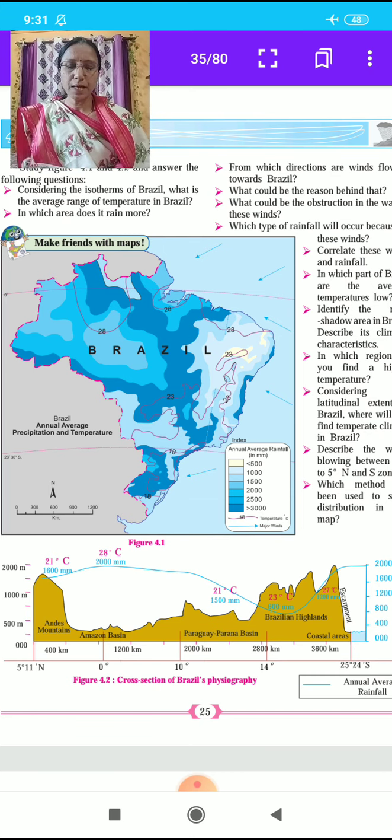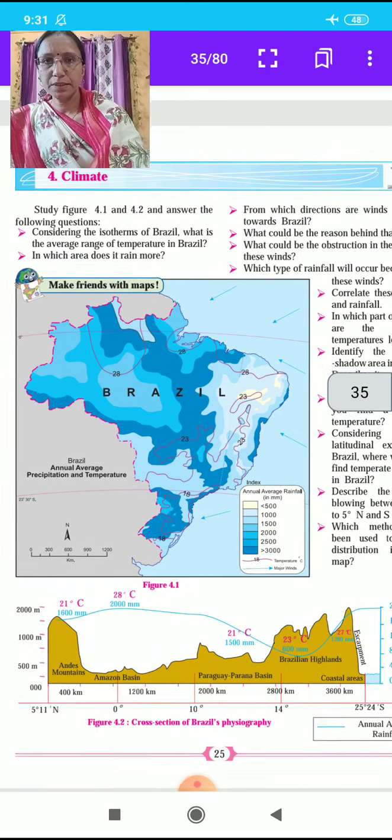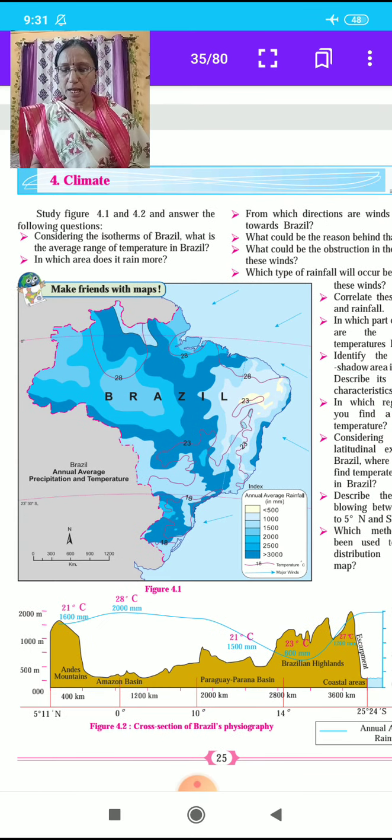Considering the isotherms of Brazil, what is the average range of temperature in Brazil? Our first question is, considering the isotherms of Brazil, what is the average range of temperature in Brazil? Here, students, see our map. Around 10 degrees Celsius.